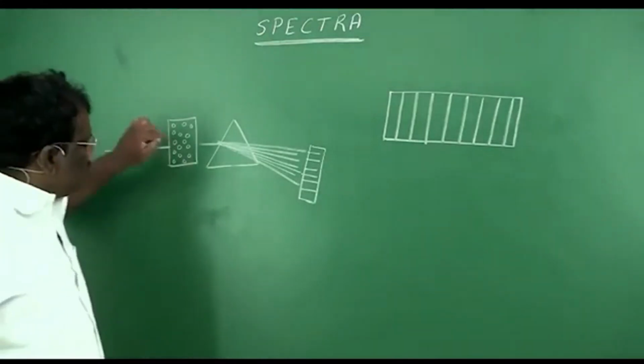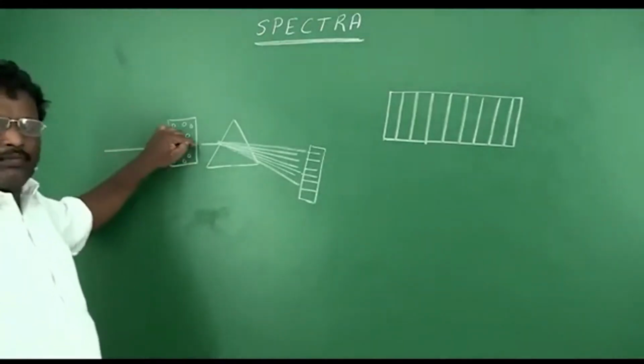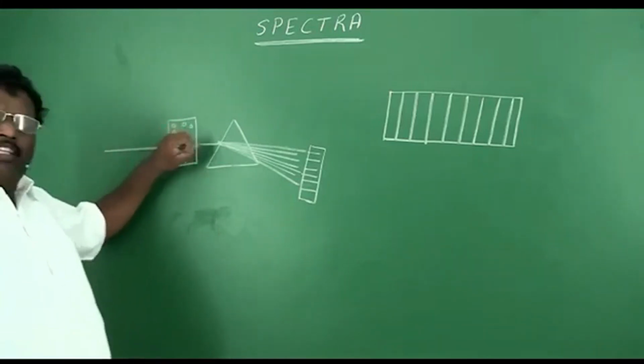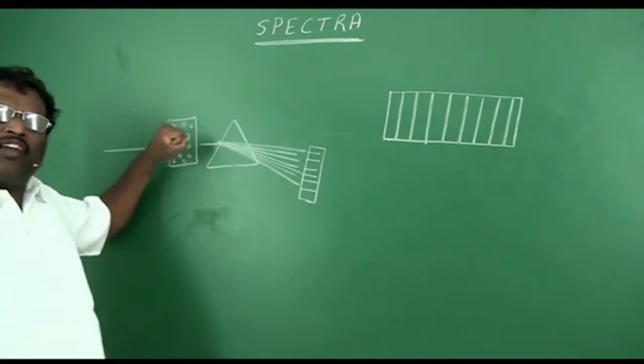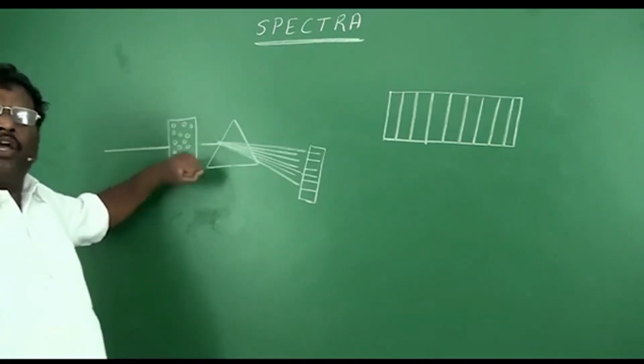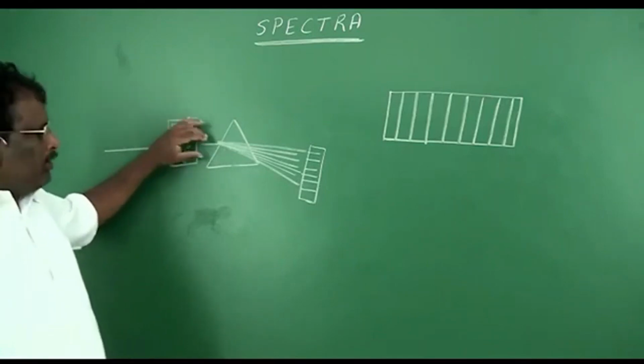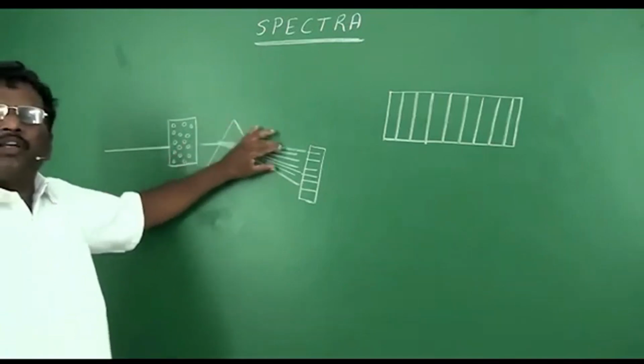Basing on the position of the electron in that atom, these atoms will absorb a specific wavelength of light radiation, and all the remaining wavelengths will be transmitted out.